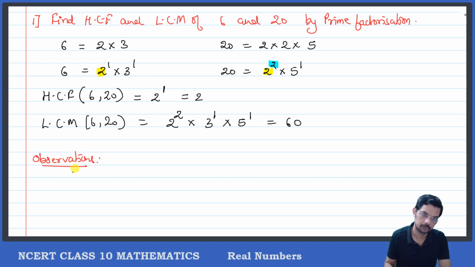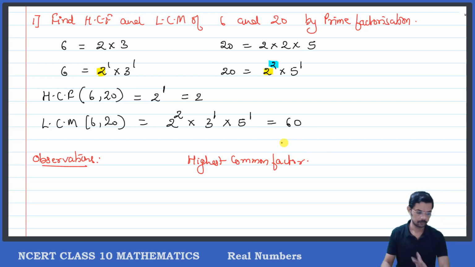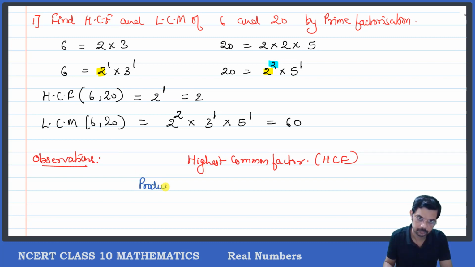Observations. Which are the observations? We observe what is the highest common factor. Highest common factor is also known as HCF. Okay, and how is it defined? It is defined as the product of the smallest power of each common factor.